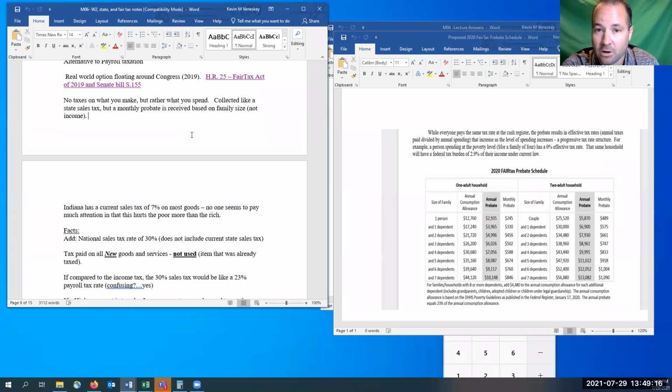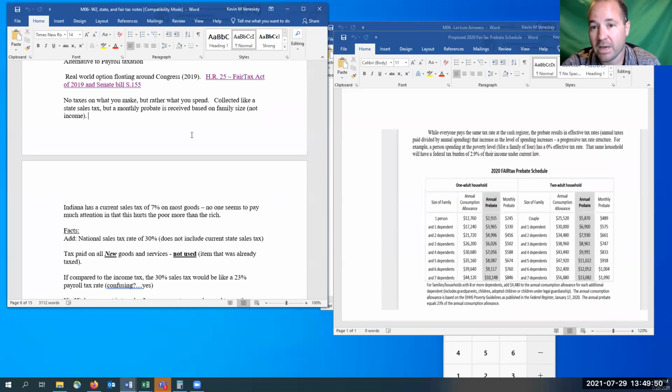Almost all states, there are a couple exceptions, but almost all states have a sales tax. Indiana is no exception. Whenever we go buy something, we pay a minimum of 7% tax for the state of Indiana. And most of us don't even think twice about it. We just know and expect it. There's nobody out there saying, hey, the state tax is more detrimental to the poor than it is to the rich, which it actually is, more detrimental to the lower income.